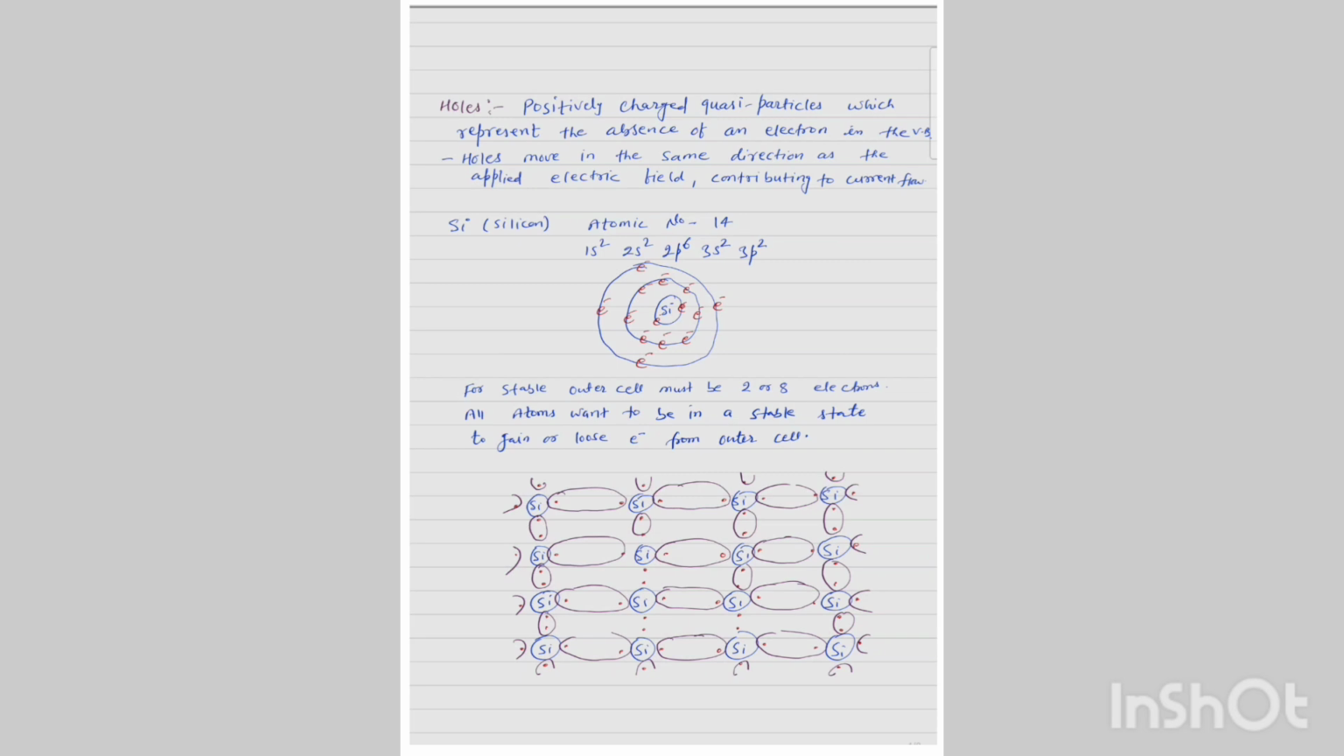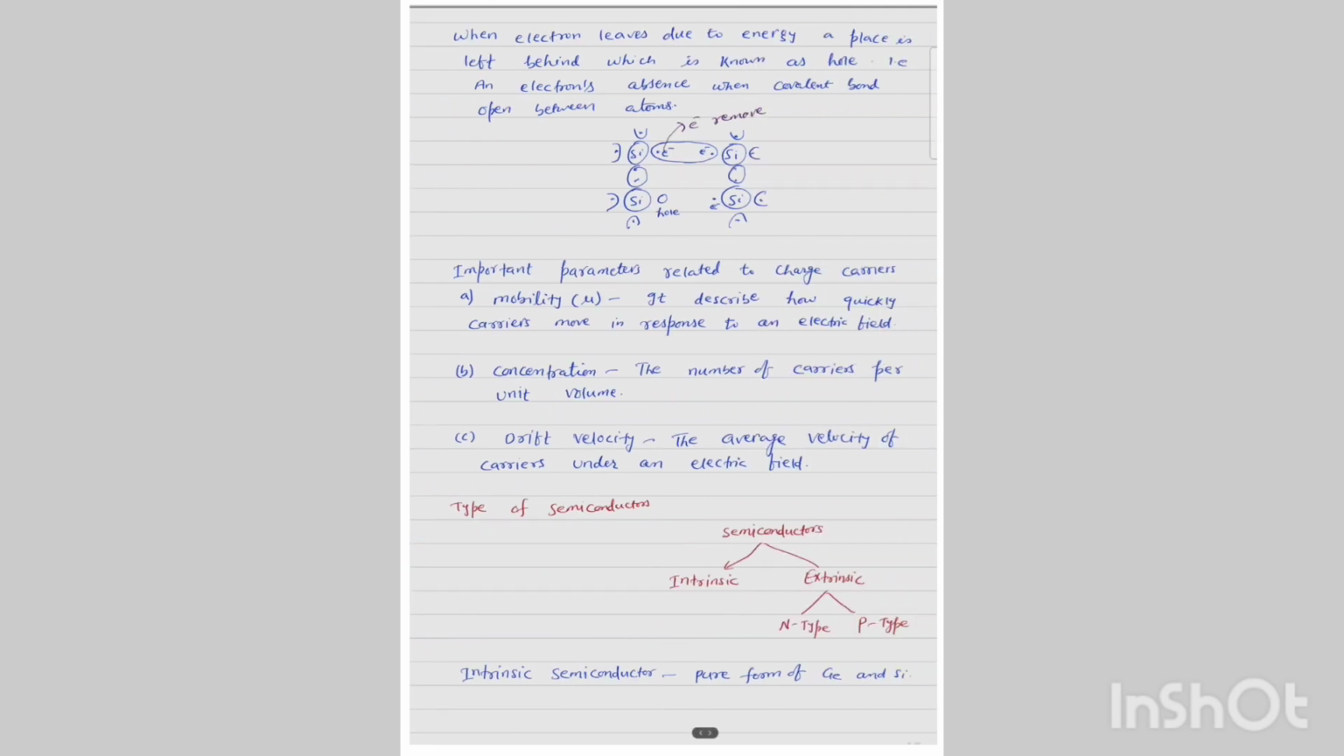Here is silicon, whose atomic number is 14, and here is shown its electronic configuration, how the electrons are in the orbits. For a stable outer shell, there must be 2 or 8 electrons. All atoms want to be in a stable state, so they gain or lose electrons from the outer shell. When an electron leaves due to energy, a place is left behind which is known as a hole. That is the electron's absence when a covalent bond opens between the atoms.